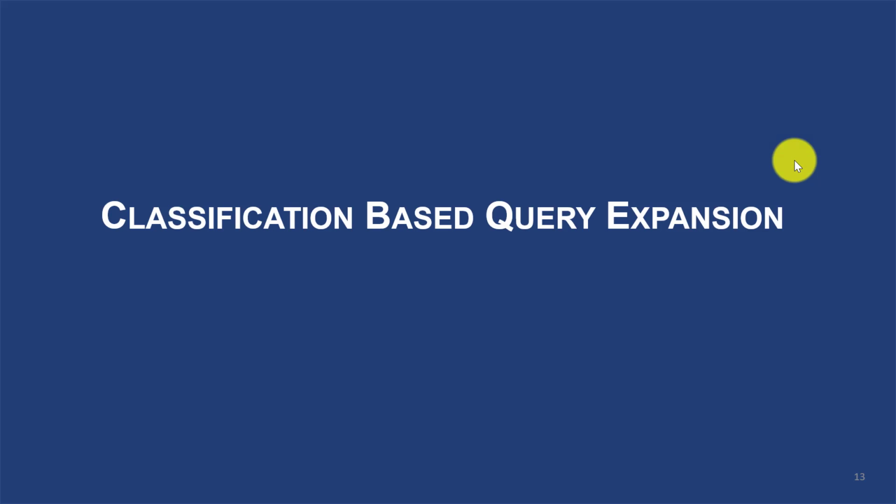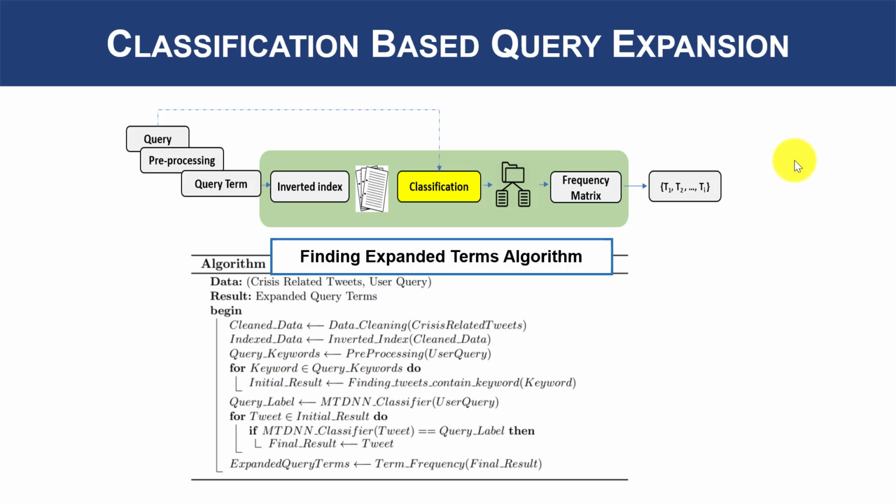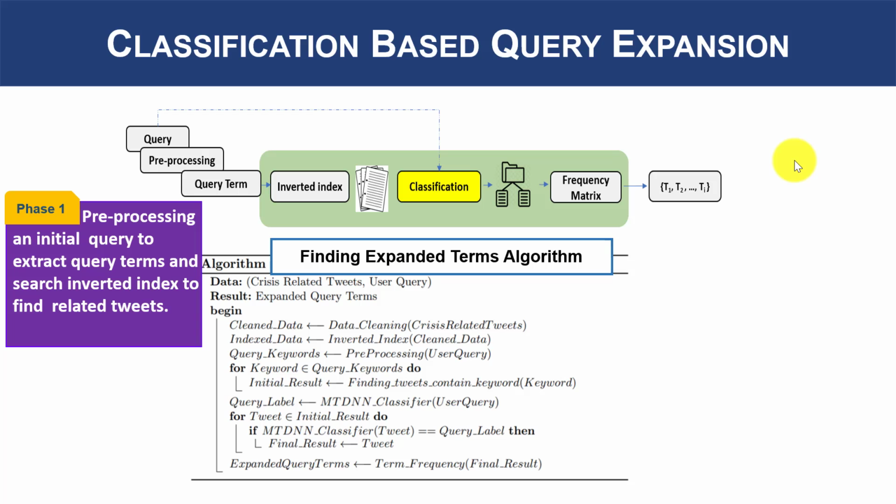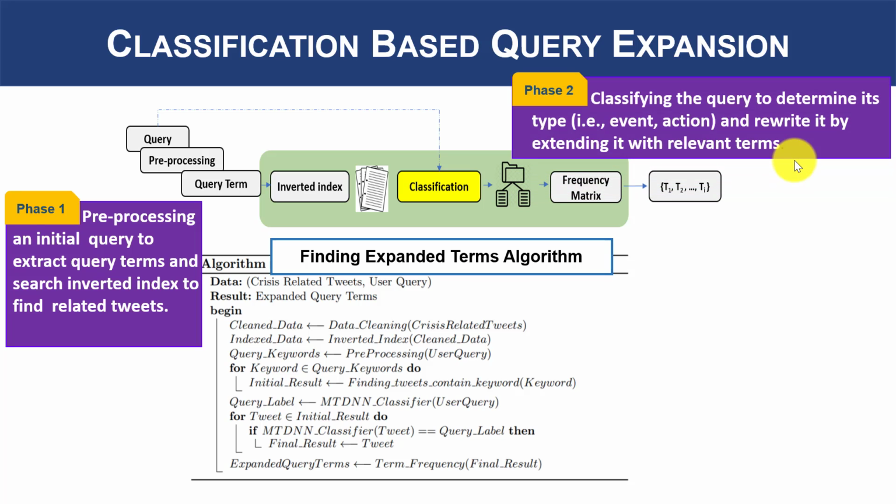Once we found the right classification model using this experimental comparative approach, we propose an algorithm that implements our classification-based query expansion strategy. The algorithm consists of two main phases. The first deals with query pre-processing that extracts terms to find related tweets. And the second phase is classifying the query to determine whether it can be classified as event or action, and rewriting it by expanding it with relevant related terms.